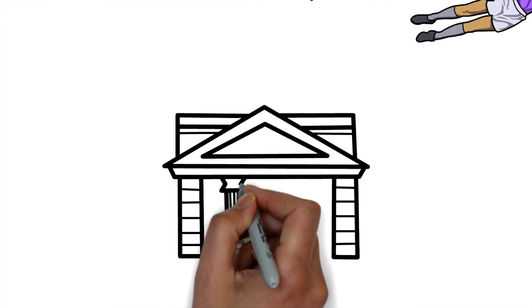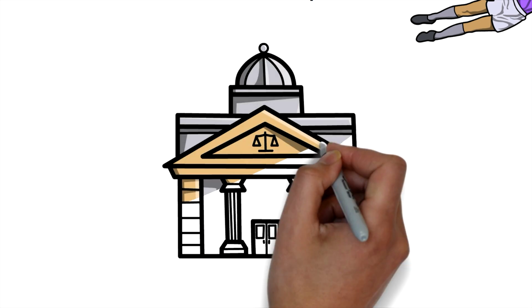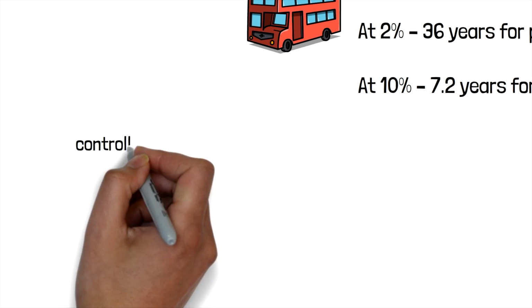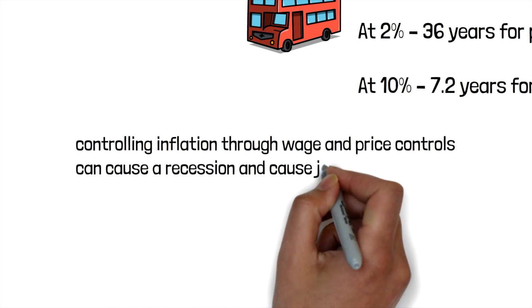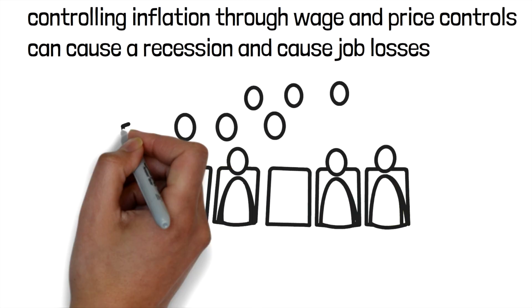Now let's discuss how the government can control inflation. There are many methods used to control inflation. Some work well while others may have damaging effects. For example, controlling inflation through wage and price control can cause a recession and cause job losses.